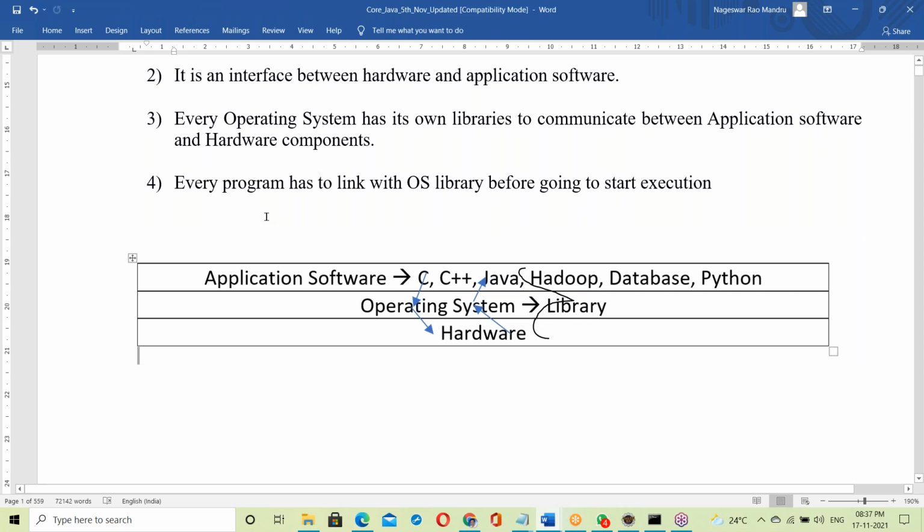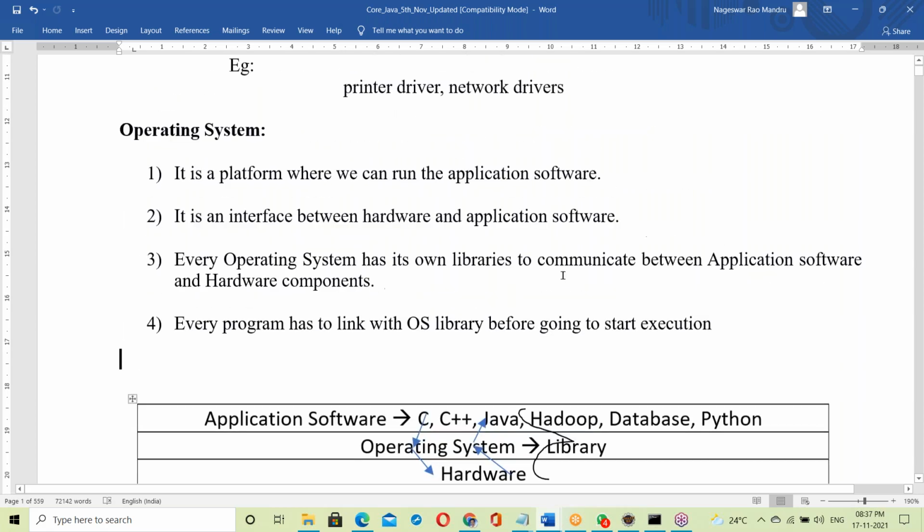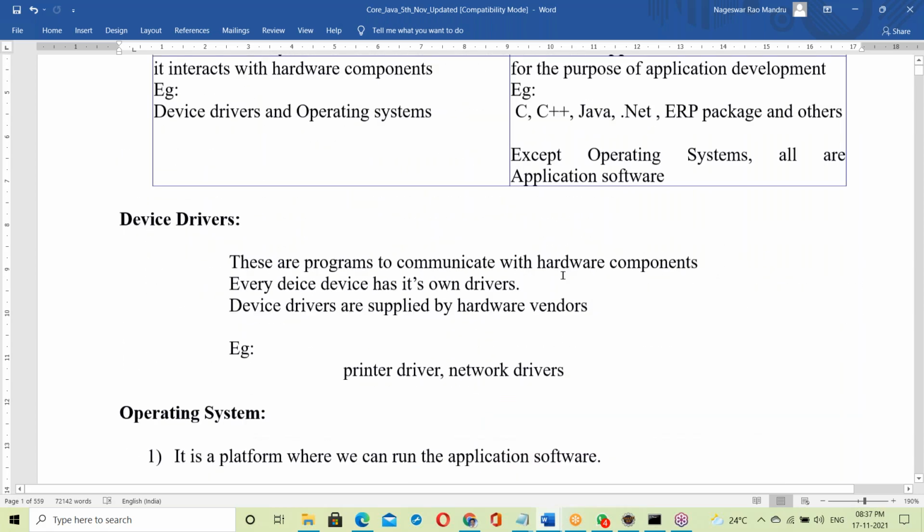Every program has to link with the OS library before starting execution. Why link with the OS library? What's the purpose? We'll discuss it practically, in the topic collection. So this is about the OS. This introduction is enough.